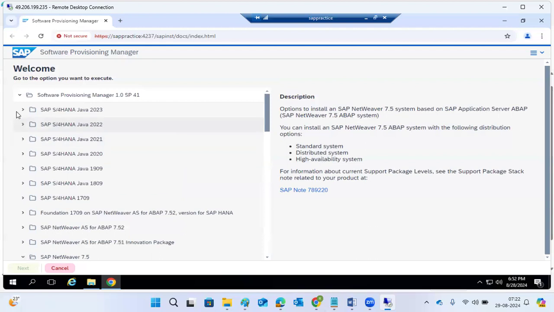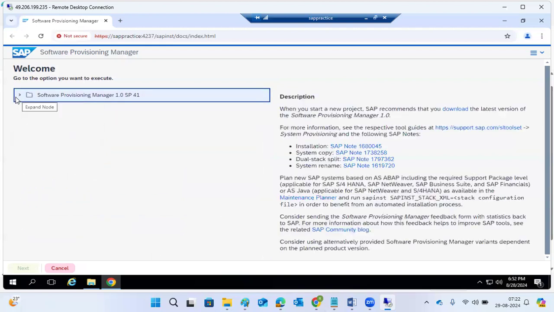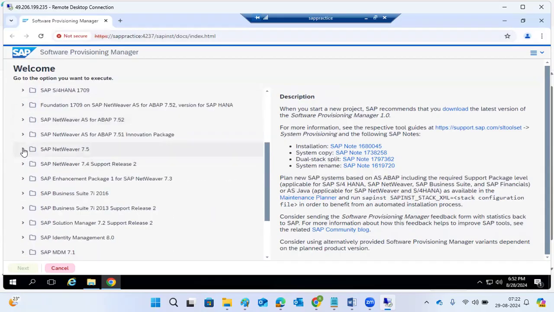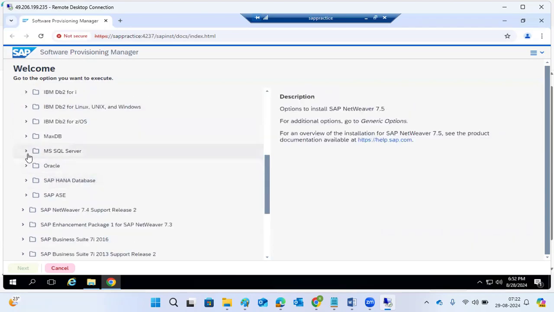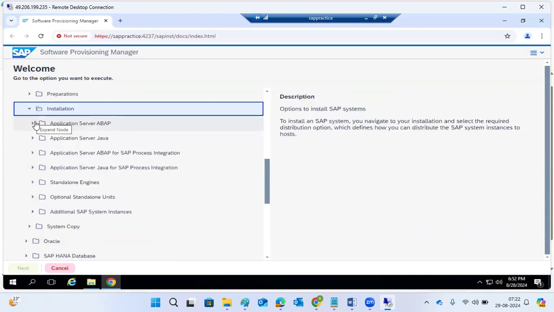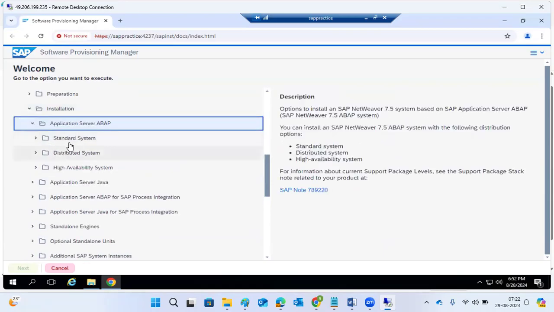Once again, let me show you on the screen. This is very important, guys. Which product you are installing, you need to choose carefully, because all the SAP product installations we can do with the SAP SWPM tool only. So select the product, NetWeaver 7.5. Then which database, SQL Server database. Then what you are doing, only installation. Then which installation, ABAP or Java, ABAP. So normal SAP is the application server. Then what type of application?